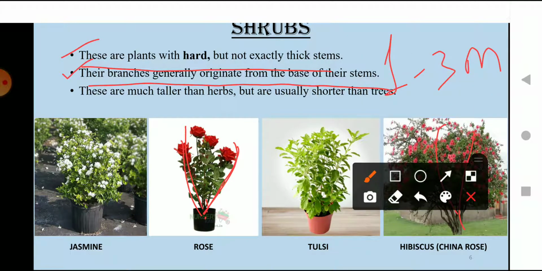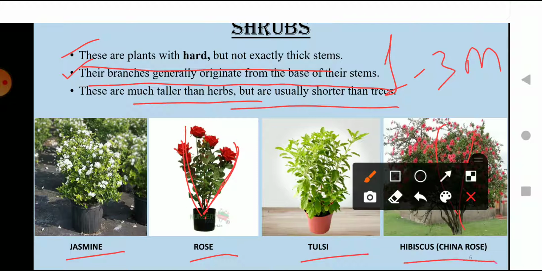And the third point is that these are much taller than herbs but are usually shorter than trees. So you can say they have medium size. Medium means in the middle. First, herbs are the smallest one, then come the shrubs, and after shrubs we talk about trees. Some examples of shrubs are jasmine, rose, tulsi plant, and hibiscus, that is China rose.